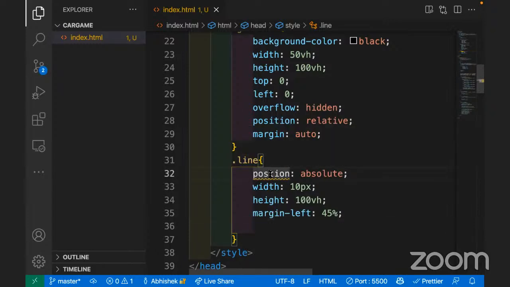Position. Oh, thank you. Half of you are correcting my spelling only. Thank you, that's important. Background color white. Okay, a line is generally white.